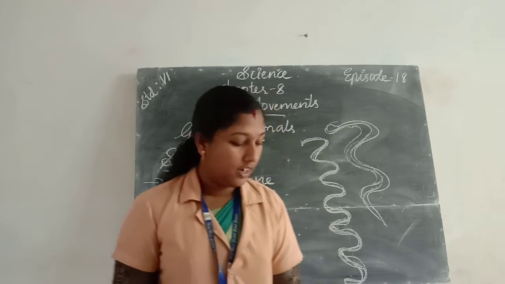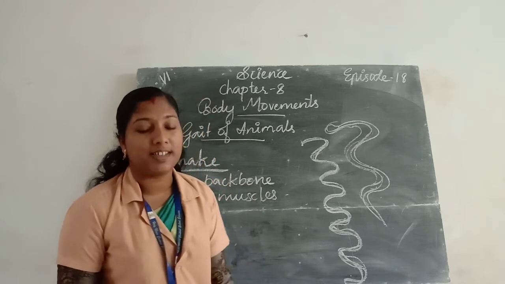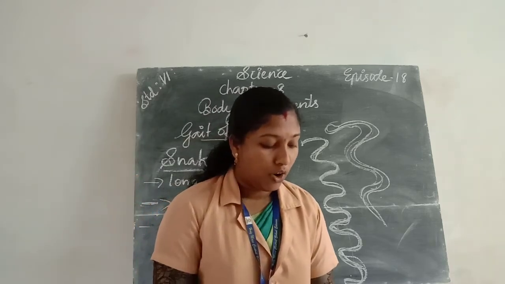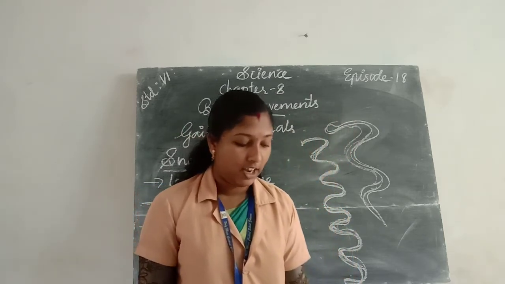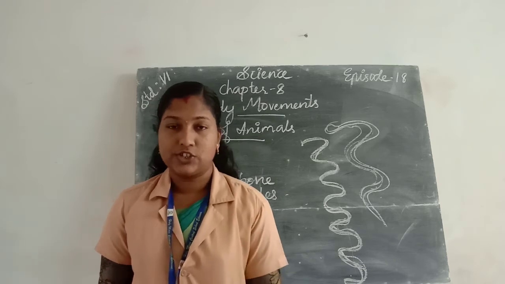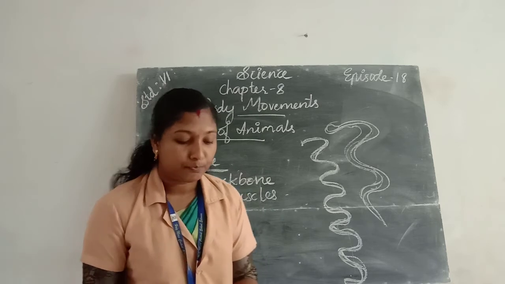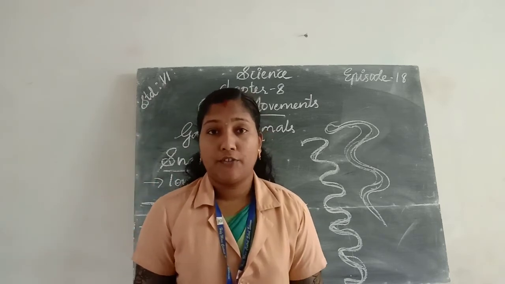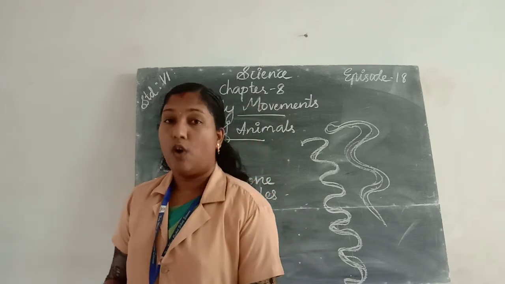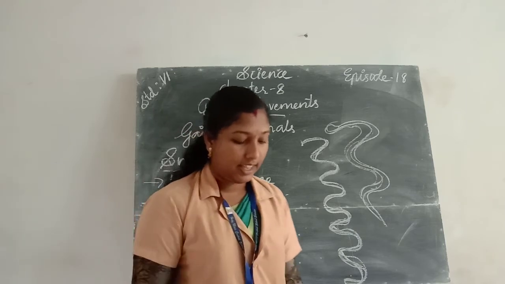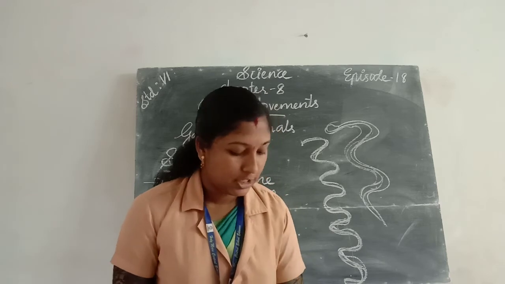What all things did we learn today? We learned about the gait of animals. Gait of Animals is a book by the ancient Greek philosopher Aristotle. From this book we discussed the movement of different animals like earthworm, snail, cockroach, fish, birds, then snakes. Okay, next we move on to the exercise portion.